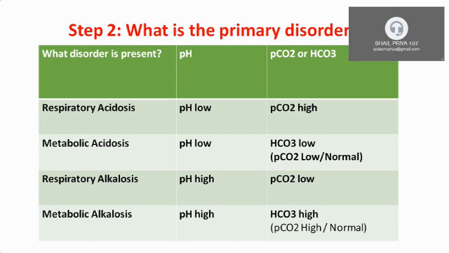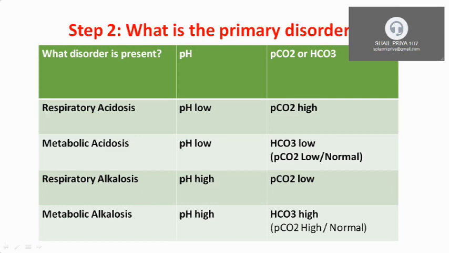In step 2, you have to diagnose what is the primary disorder. For that, apart from pH, you have to look at PCO2 and bicarbonate level. In respiratory acidosis and metabolic acidosis, the pH will be low in both. To differentiate, you look at PCO2 and bicarb.